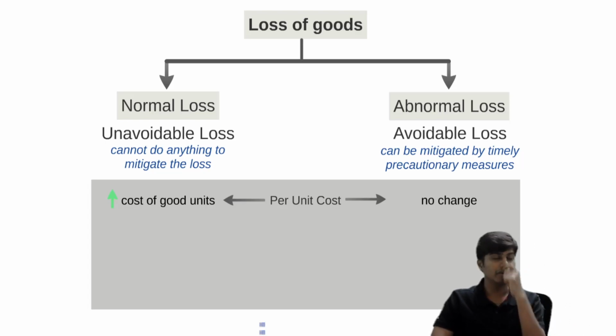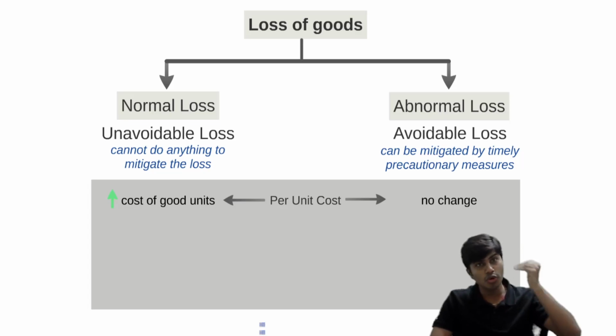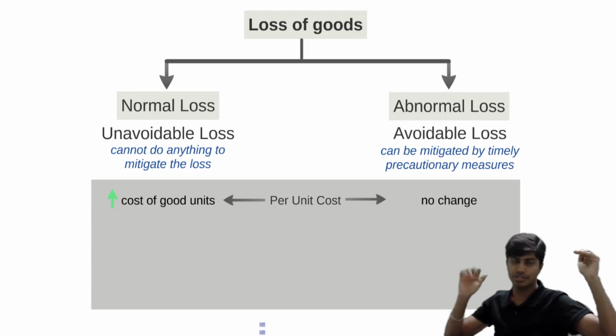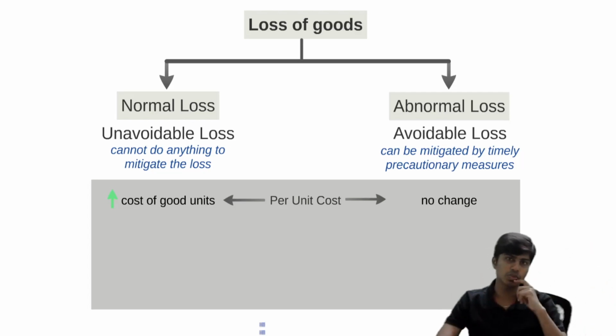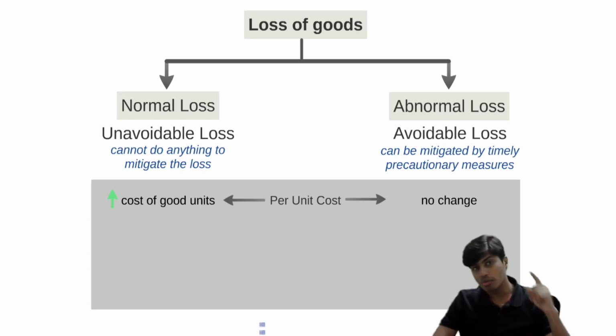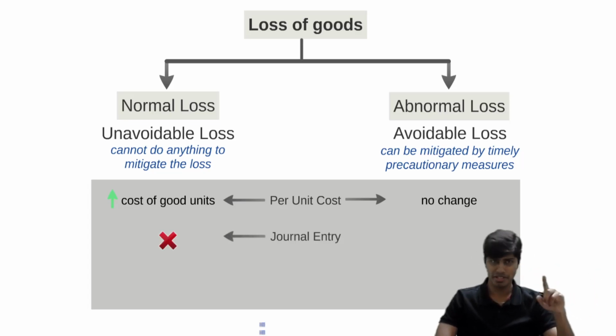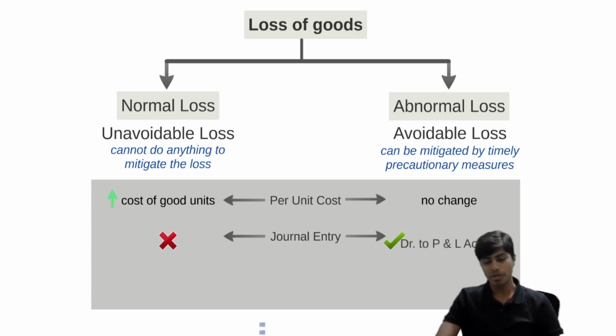So remember that whenever there is normal loss, the cost of good units will increase. Whenever there is abnormal loss, there is not going to be any change. Next one. With regard to normal loss, there is no journal entry. It is adjusted in the price of the good units. It will lead to an increase in the price of goods. However, with regard to abnormal loss, there is a journal entry. We will transfer this to P&L. It will be debited to the P&L account as loss.